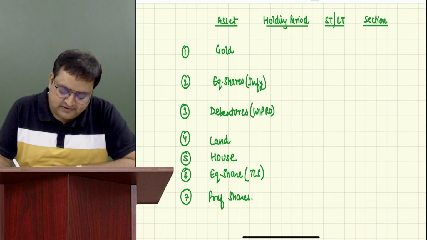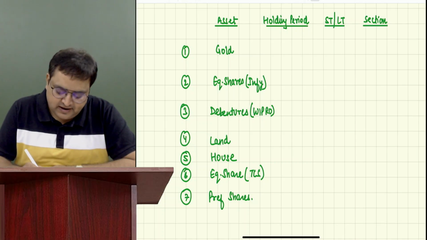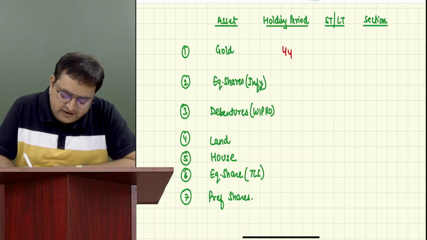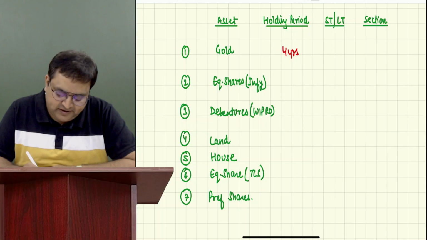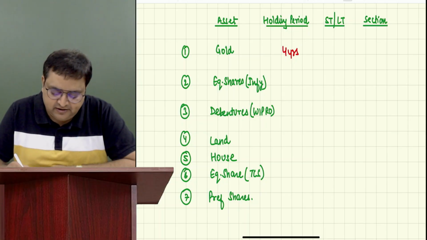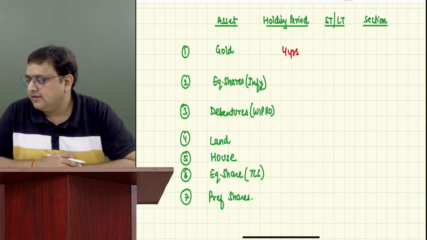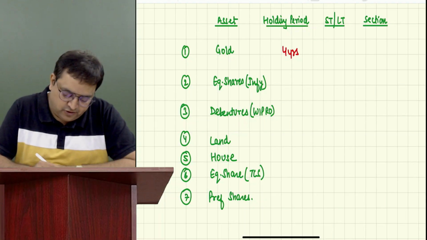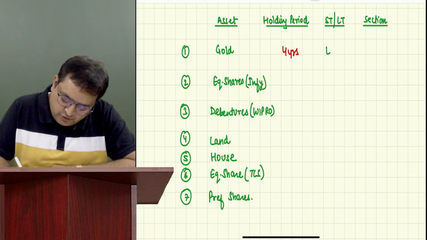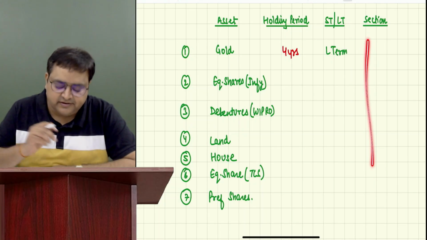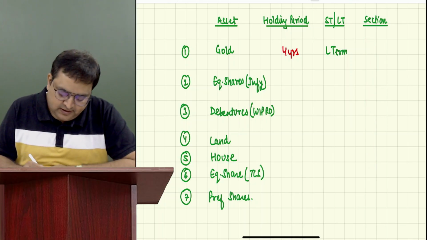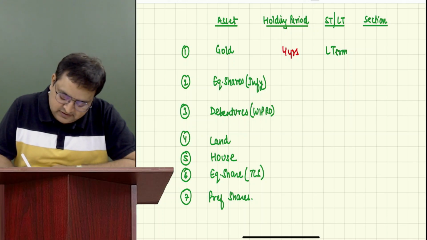Let's say he sold gold this year and the holding period was 4 years. Long term. Very good. We will write the section later. Equity shares, Infosys, let's say 5 years.